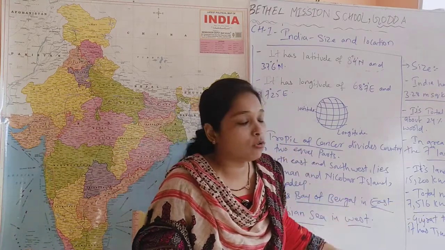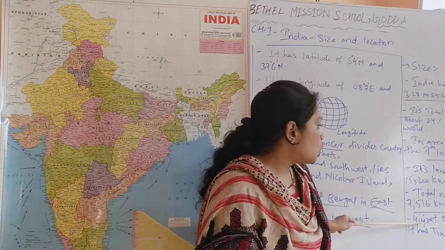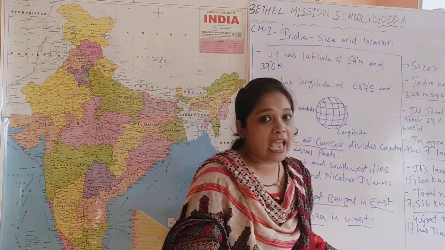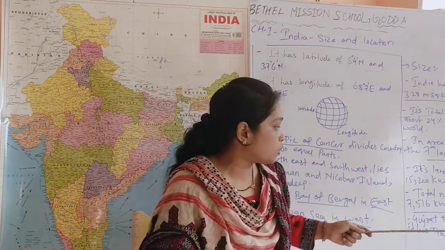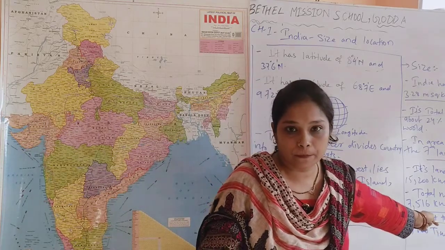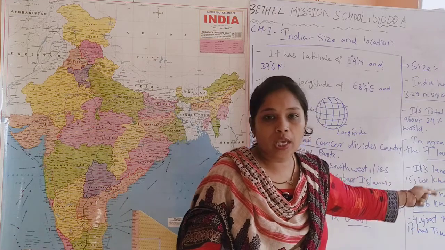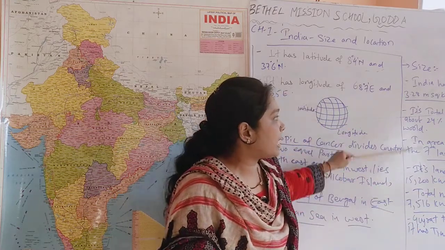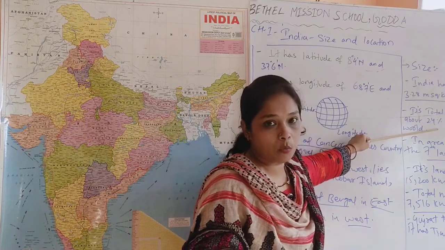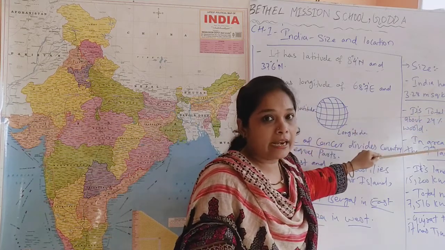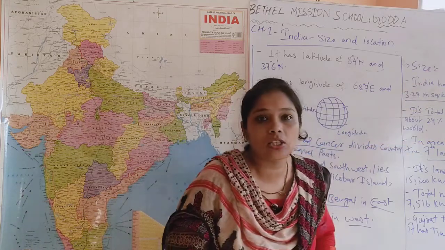Then when we talk about latitude and longitude, from Gujarat to Arunachal Pradesh, India has a time lag of 2 hours. There is a 2 hours difference between Gujarat and Arunachal Pradesh because of the latitudinal and longitudinal extent of India. So over here we can say that the size of India is 3.28 million square kilometer, 24% of the world's land area is with India, and because of this estimation we can say that India is the 7th largest country of the world.